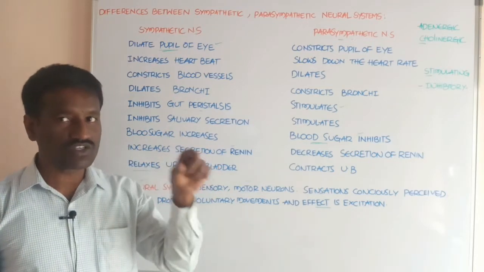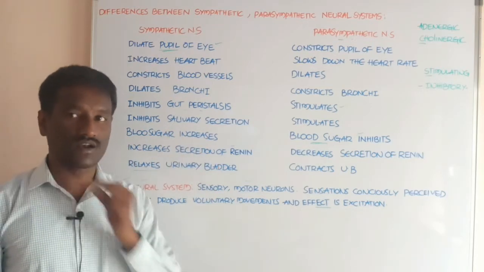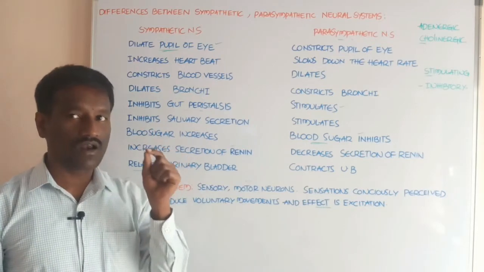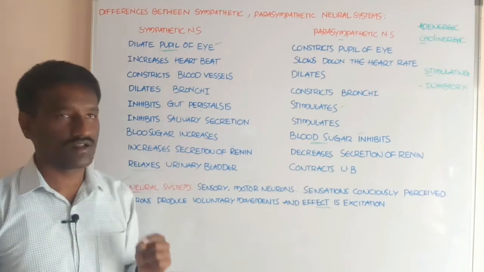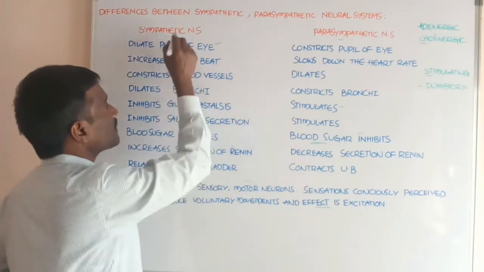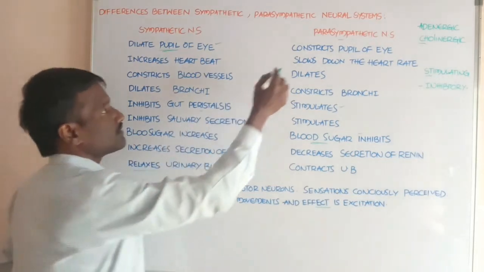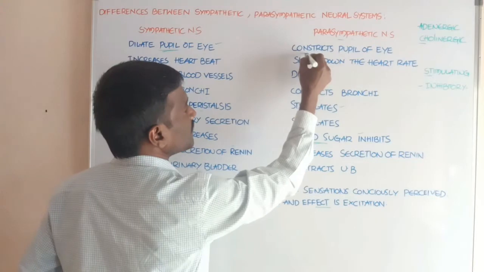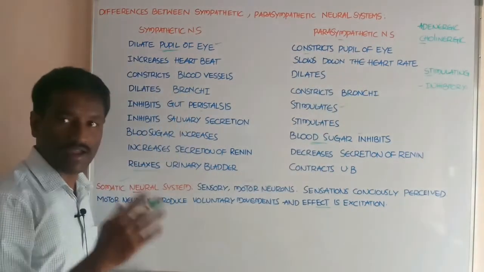It allows the light rays into the retina. It dilates the pupil, the blackish part in the eyeball. Next, the parasympathetic neural system constricts the pupil of the eye.